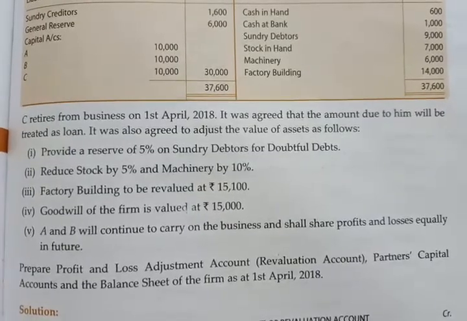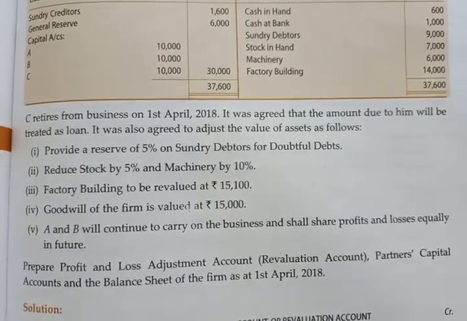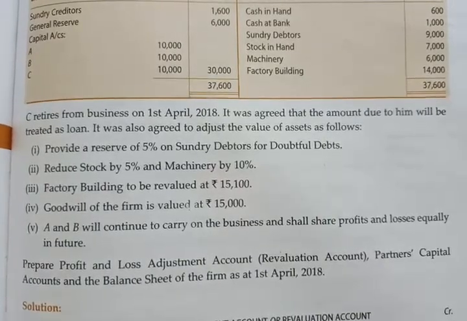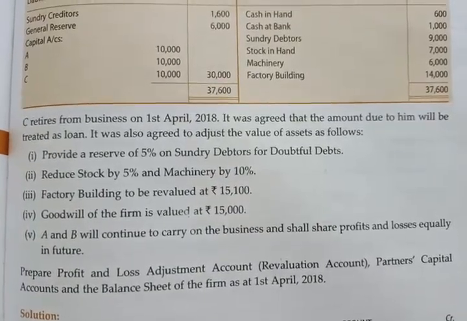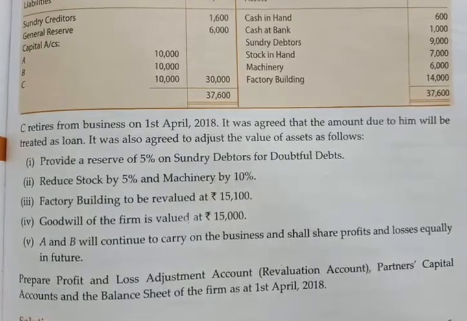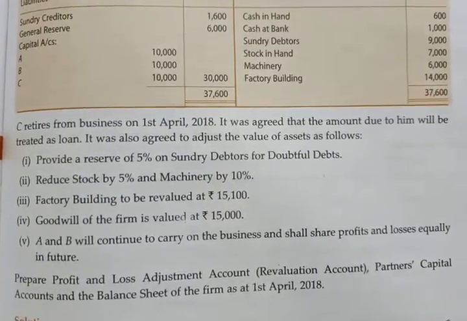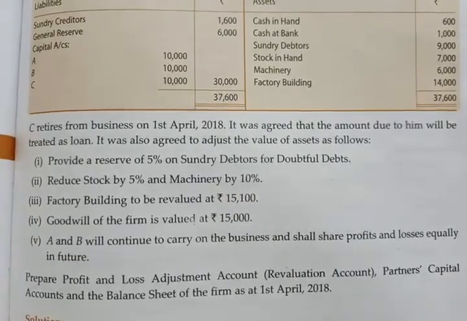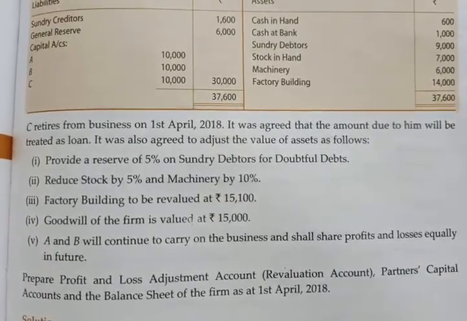A and B will continue to carry on the business and shall share profits and losses equally in future. So they told us to prepare profit and loss adjustment account, that is revaluation account, partners capital account and balance sheet of the firm as on 1st April 2018.